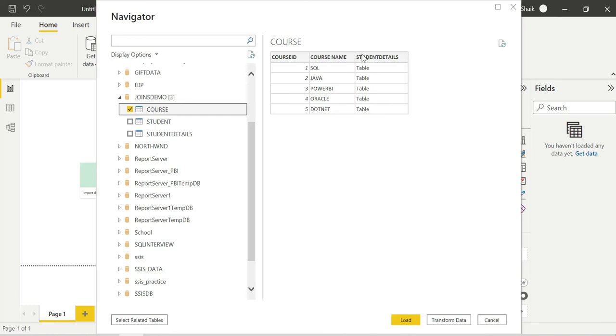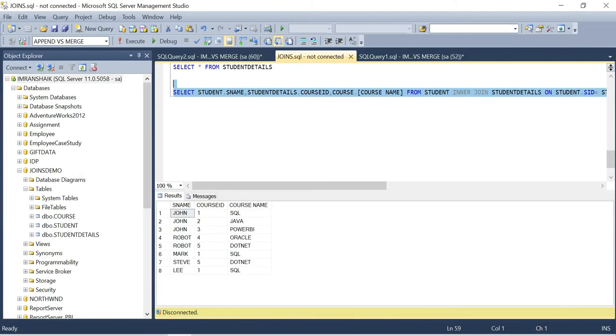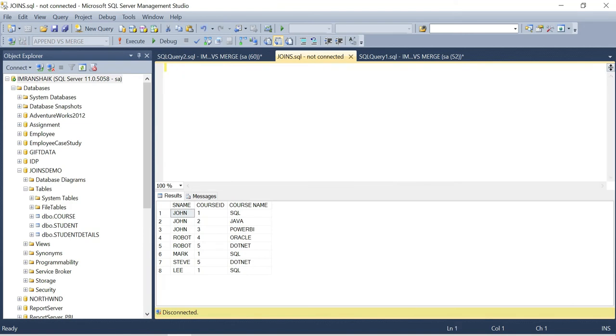Just remove the student details, as it is already merged and combined. Don't think about this one, just course name. If you want, I will show it here. Use joins. What's the database name, guys? Joins demo.